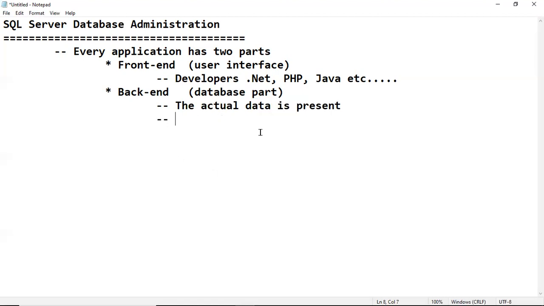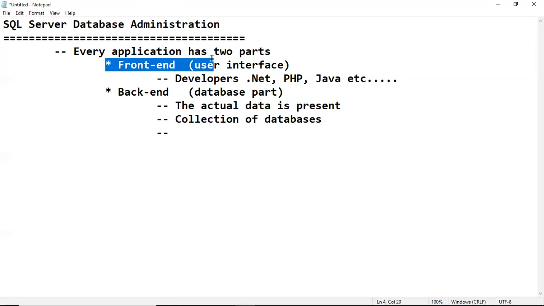We are maintaining the data here with the help of databases. Basically, a backend part is a collection of databases, where the actual data is present. So we have to understand that the backend part is very, very important for us. Why? Because the front end part is just a user interface part. Even if it is deleted, no problem.